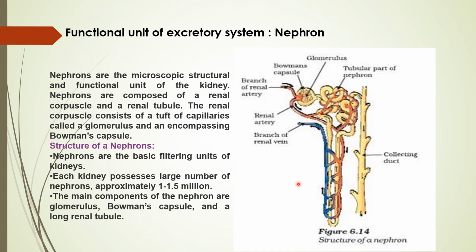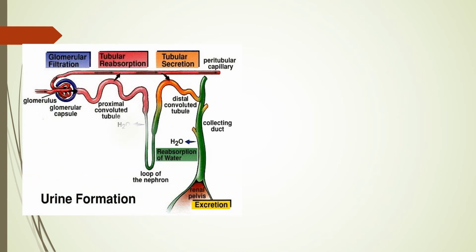And children, please remember, when we are talking about the nephron, they are participating in the formation of urine, because the nitrogenous waste that we have in our body will go out of the body in the form of urine. So this is the basic role of the nephron. This is one of the diagrams that I am showing you over here.